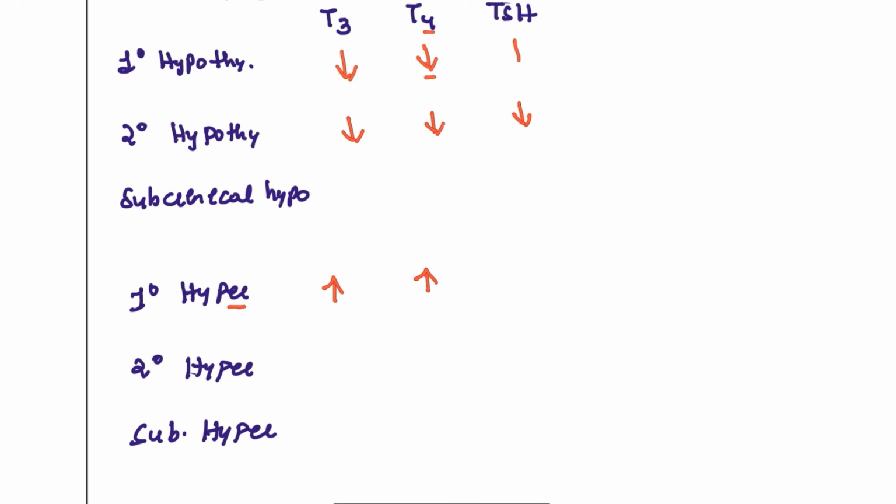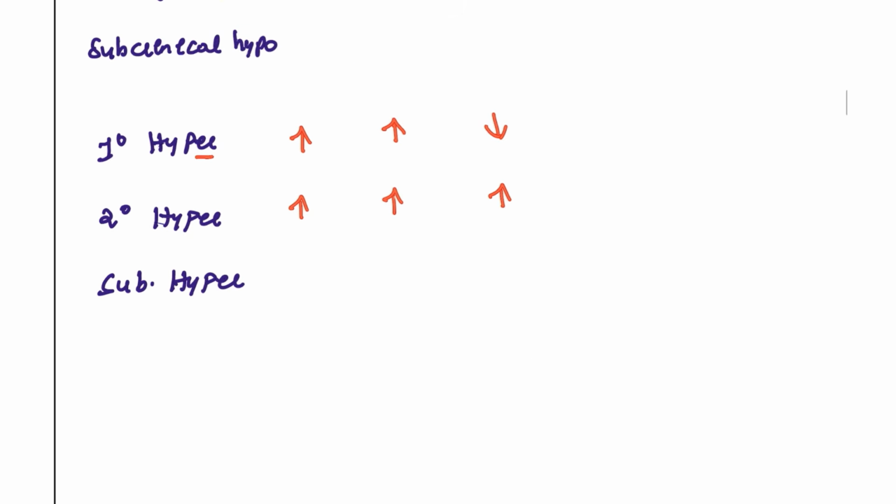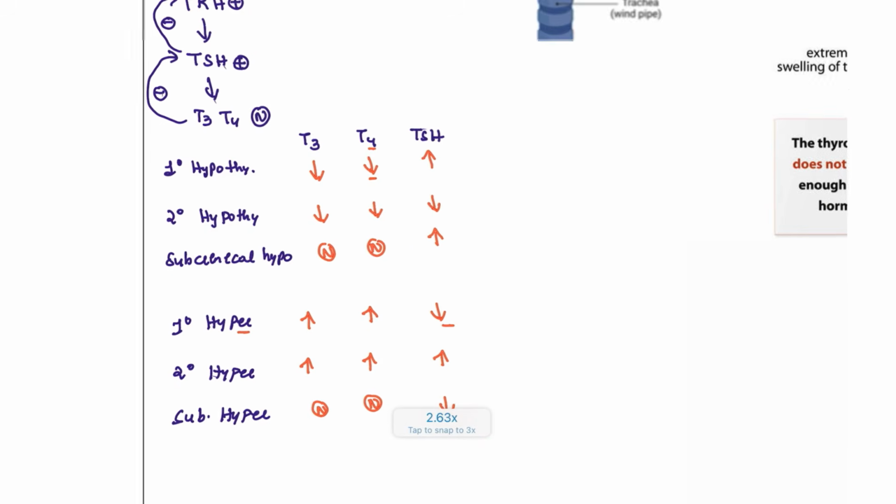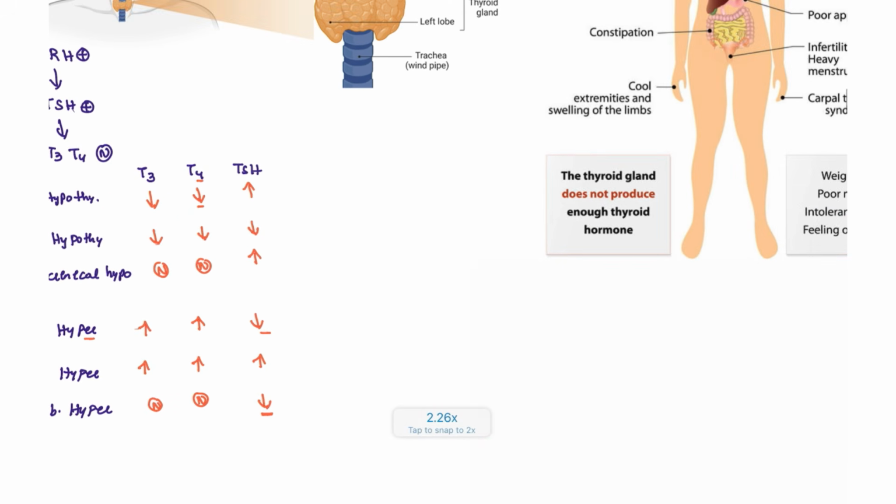So if it is producing more and more, it will tell the negative feedback mechanism to produce less TSH. So TSH is less, and after some time all the levels will be increased. That is what is seen in secondary hyperthyroidism. But in patients of subclinical hyperthyroidism, the TSH will be decreased, but the T3 and T4 levels are going to be normal. Subclinical hypothyroidism also has normal T3 and T4, but the TSH is going to rise. That is subclinical hypothyroidism, and with the help of these laboratory findings, you can get to know.